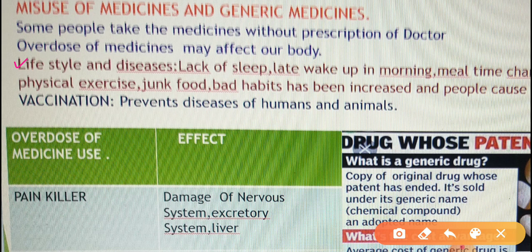The daily routine includes foods and various habits: waking up late in the morning, sleeping late at night, frequent changes in meal timings, lack of physical exercise, consumption of junk foods like Chinese foods, and so many more. These have all increased, and due to this, such people are getting sick frequently.